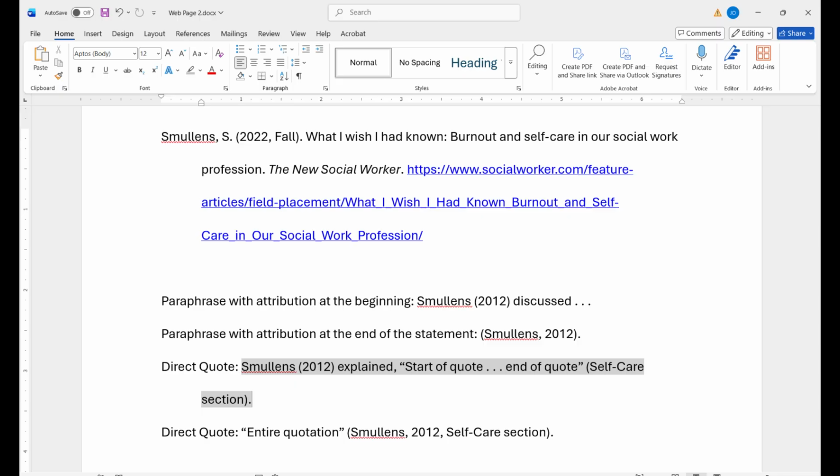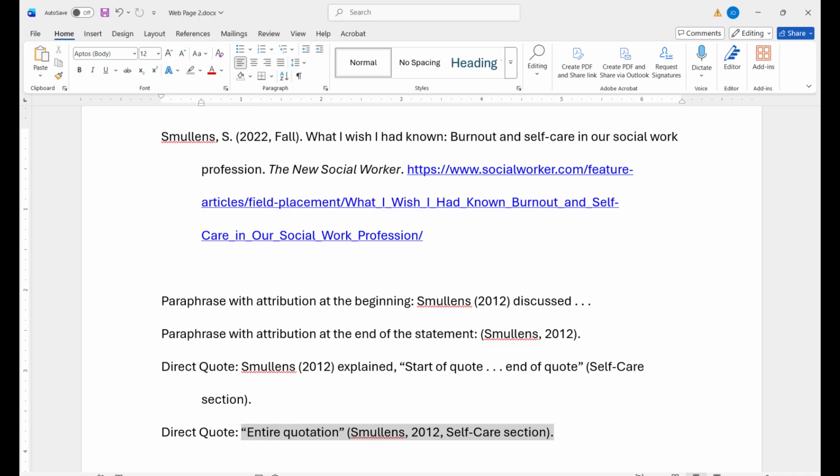If there are no headers, use an opening parenthesis, the word para, P-A-R-A, in lowercase, period, space, and the paragraph's number, closing parenthesis, and a period. You would need to count the number of paragraphs from the top.